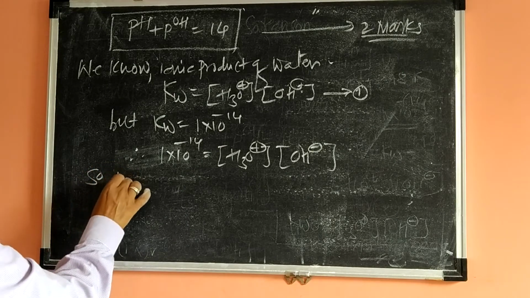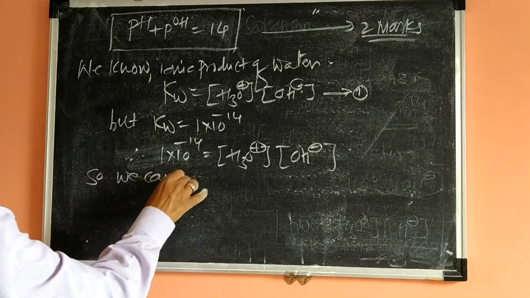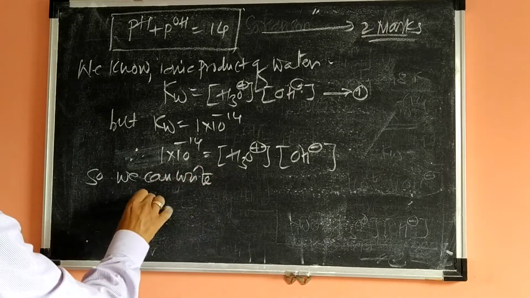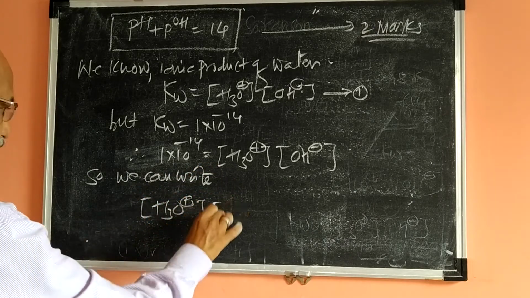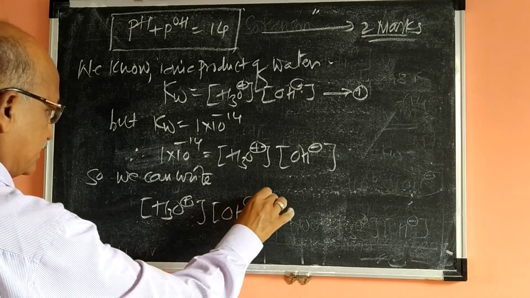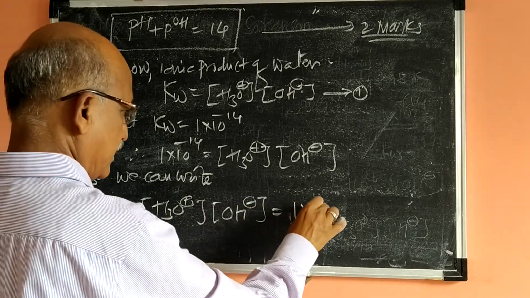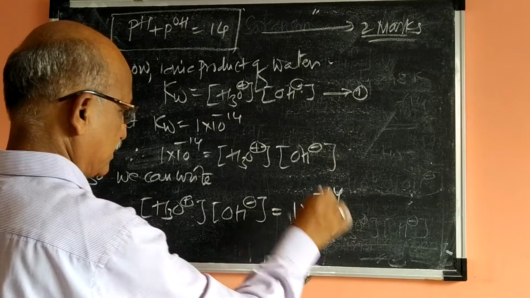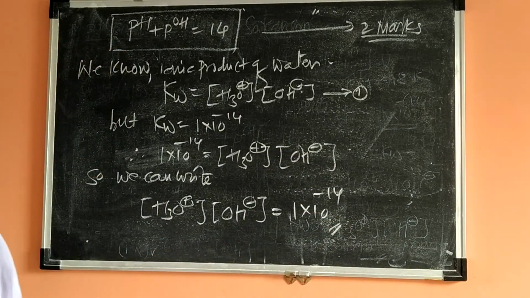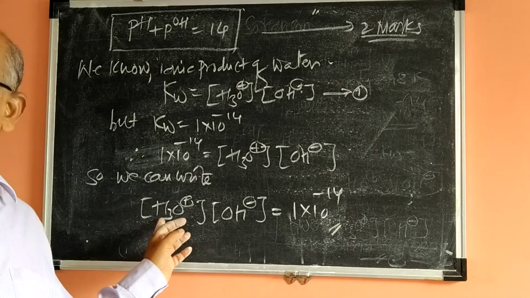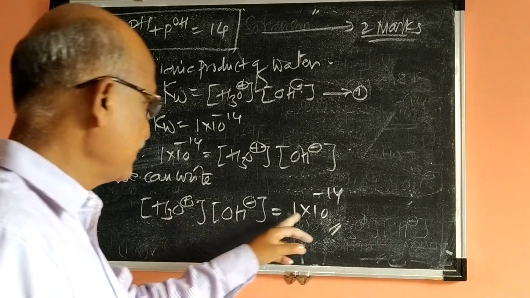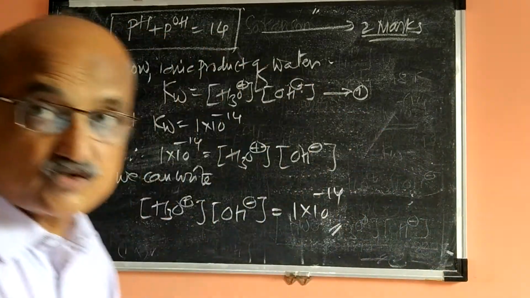So we can write: the concentration of H3O plus into the concentration of OH minus is equal to 1 into 10 raised to minus 14. Did you understand up to here? Yes, the concentration of H3O plus into the concentration of OH minus is equal to 1 into 10 raised to minus 14.